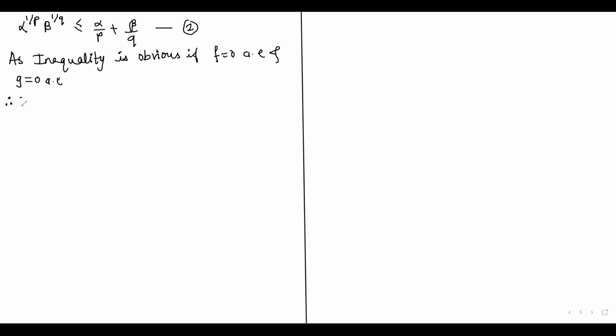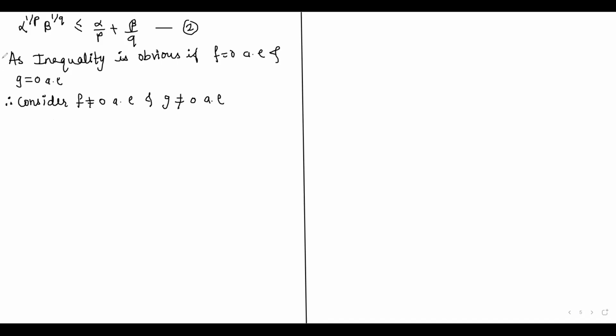So therefore consider f not equal to 0 almost everywhere and g not equal to 0 almost everywhere.